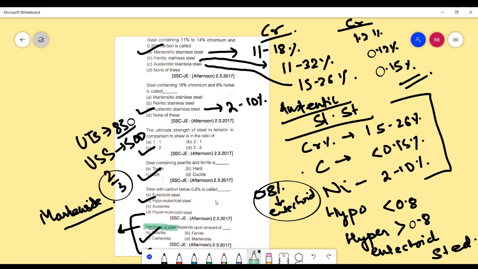So if you look at hardness, the hardness varies with a varying amount of carbon content. And if you can see, cementite is actually Fe3C, which is 6.6% of carbon by weight. So the hardness of steel will depend upon the amount of cementite present. Now, if I'm talking about hardened steel, in that case, the correct answer would be martensite.